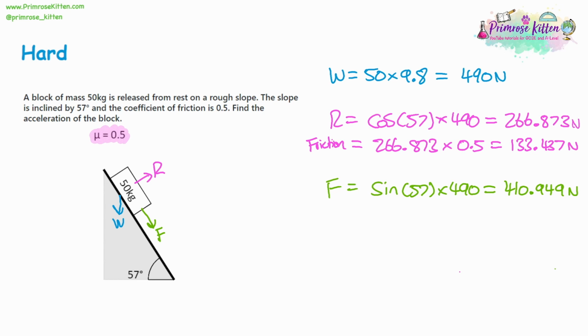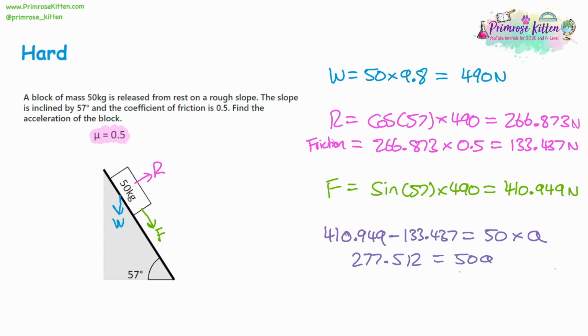So now to find the acceleration, force is equal to mass times acceleration. We have our force. The force is being held back by friction, and that's equal to mass times acceleration. So we're going to work out the total force by subtracting them away from each other. That's going to be 277.512 to 3 decimal places, and that's equal to 50 lots of the acceleration.